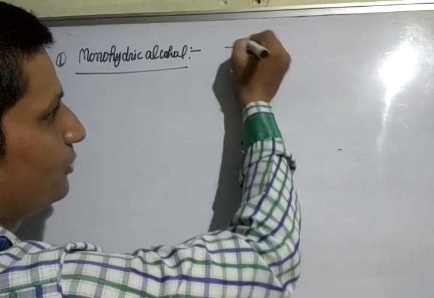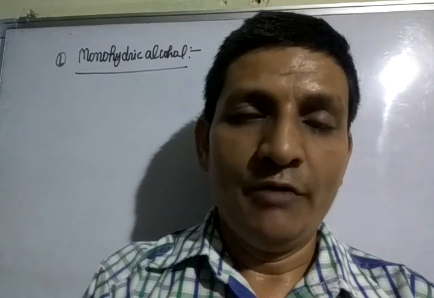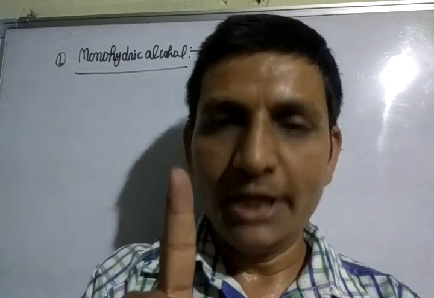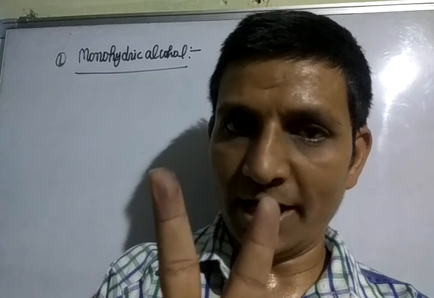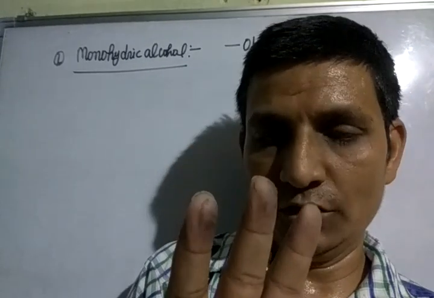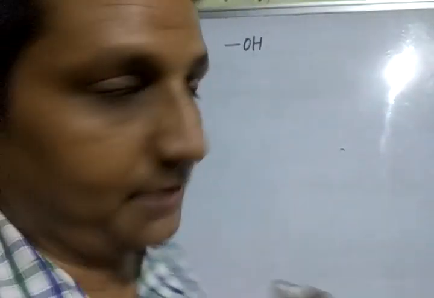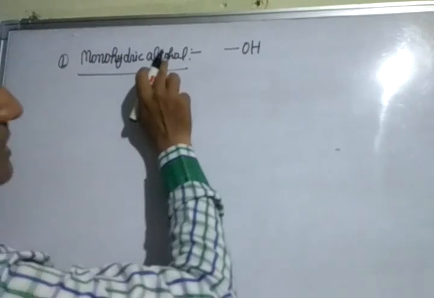Alcohols containing one OH group are called monohydric alcohol. Alcohols containing two OH groups are called dihydric alcohol. Alcohols containing three OH groups are called trihydric alcohol. We will study these types of alcohol with examples one by one. Look here. Alcohols containing one OH group